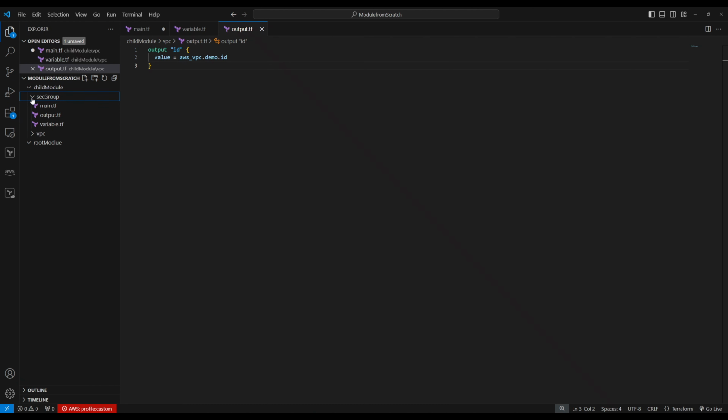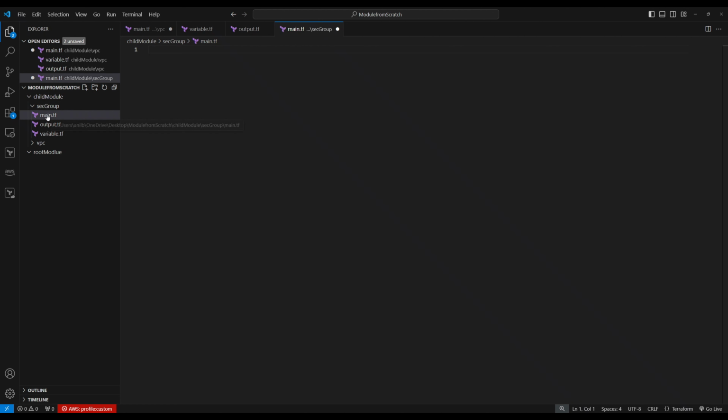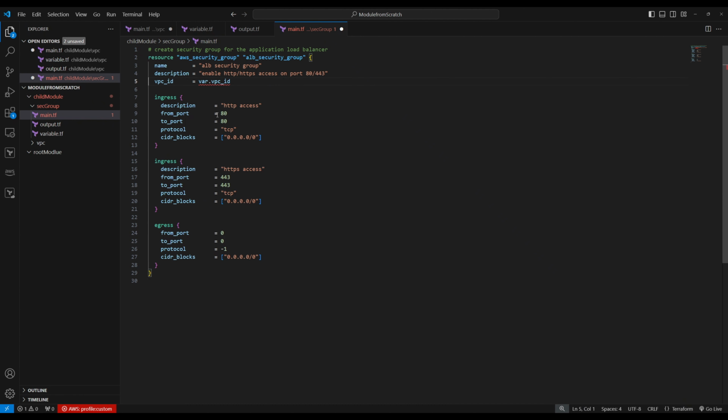Let's create a security group module, main.tf, right? So I'm in my security group modules. In security group main.tf, let's do a sample. So this is a security group. It's going to create a security group with this name, this description, VPC ID, and we have an ingress rule for 80, an ingress rule for 443, and an egress rule, right? So this is a security group. So we created one VPC ID. So let's create a variable for VPC ID.